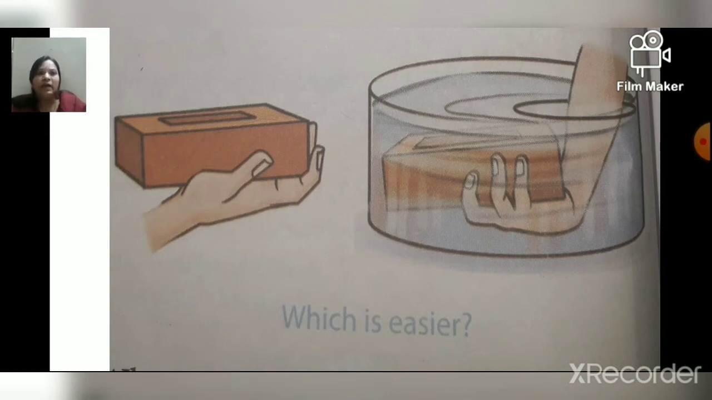One more thing is that when we take the brick inside the water, the level of water increases, as we discussed yesterday, because the brick makes space for itself. That's why when we immerse the brick inside the water, it displaces water according to its weight. That's why the water level increases.